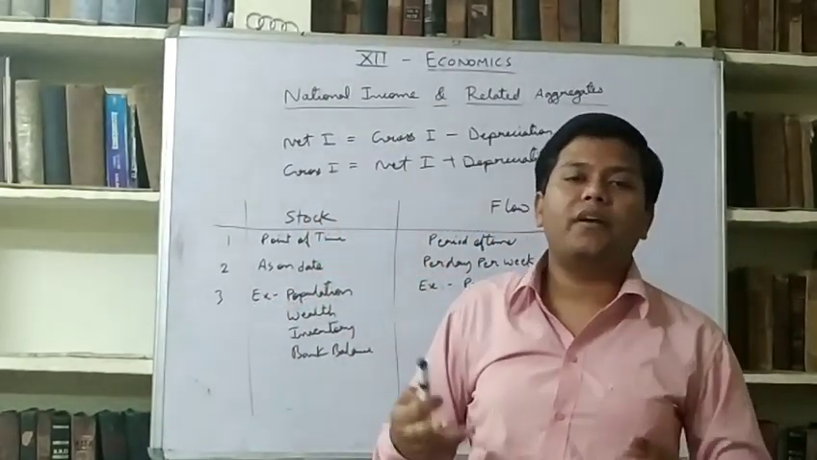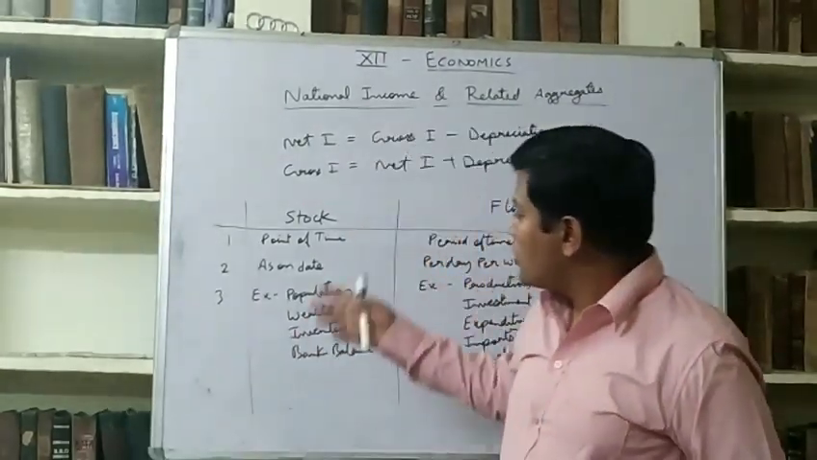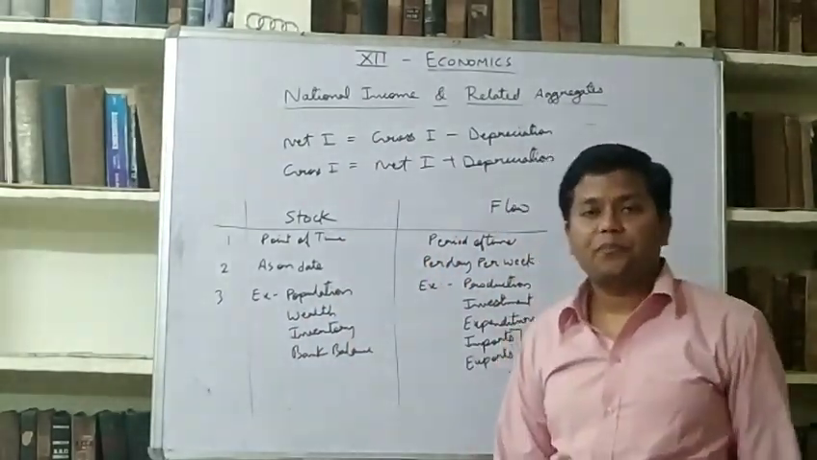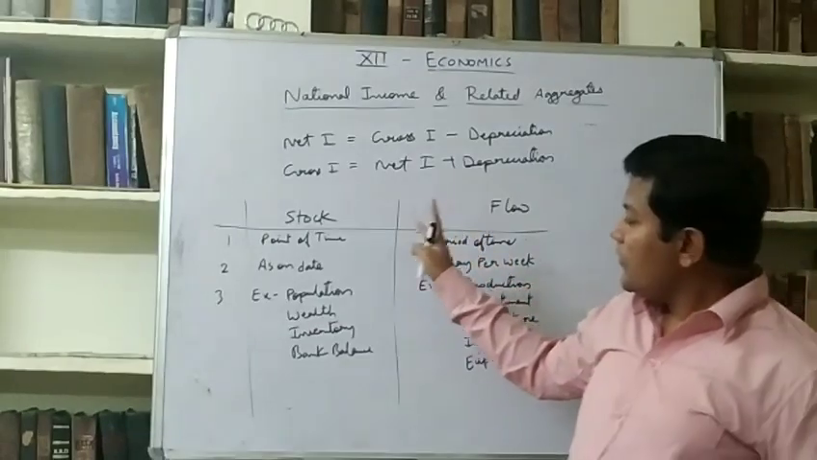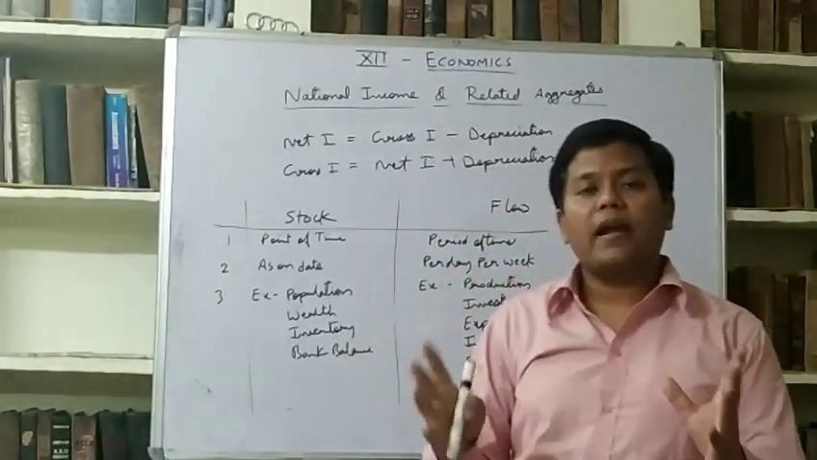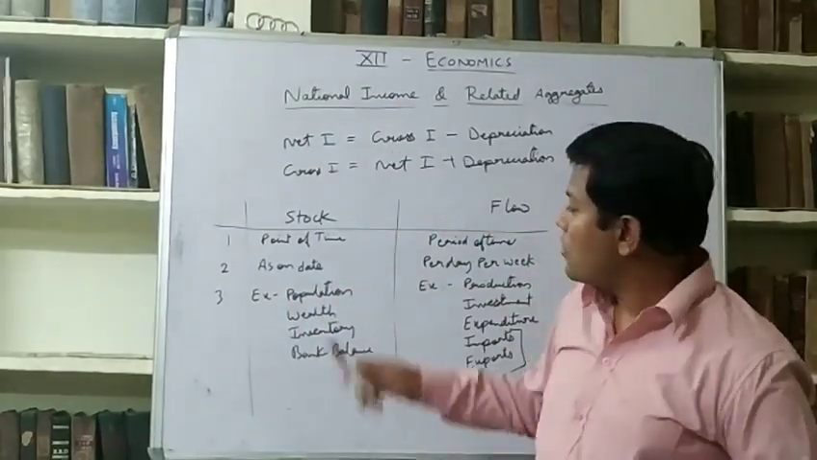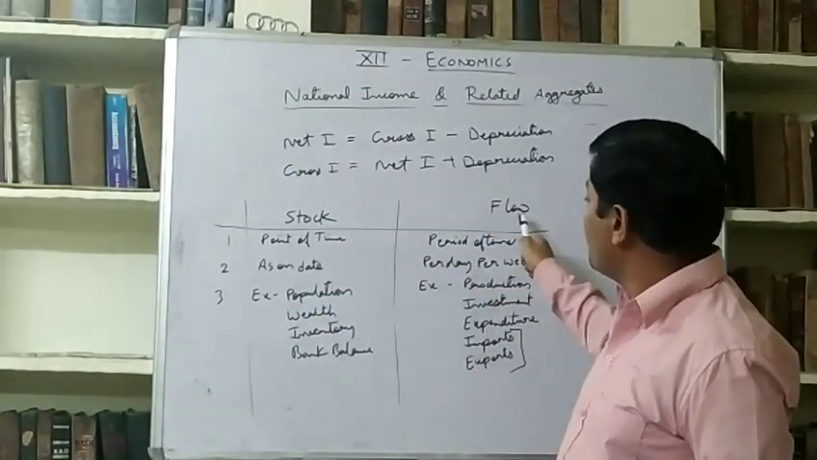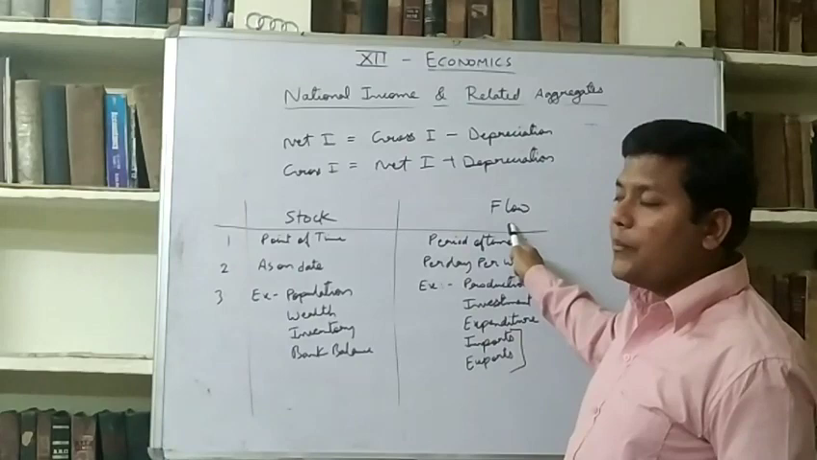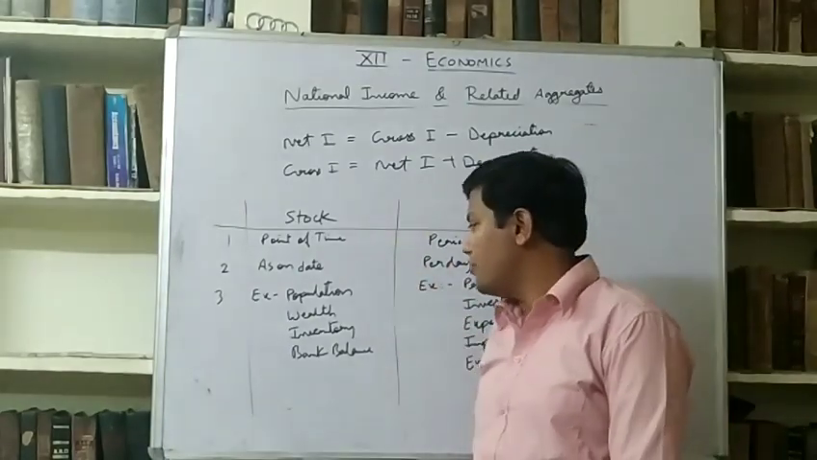हम कभी उसको accumulate नहीं करते. और stocks are always accumulated. So another point is that stock and flow are interrelated to each other. Stock is made out of flows, and flows are made out of stocks.